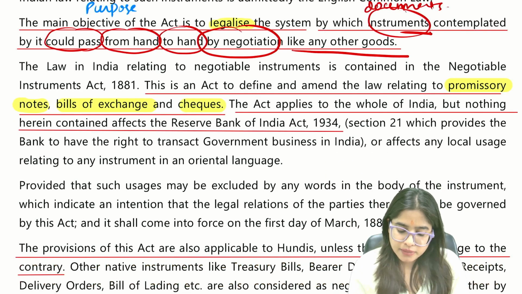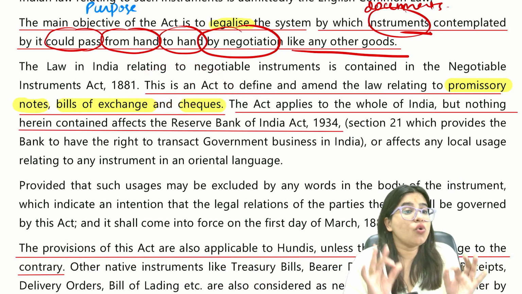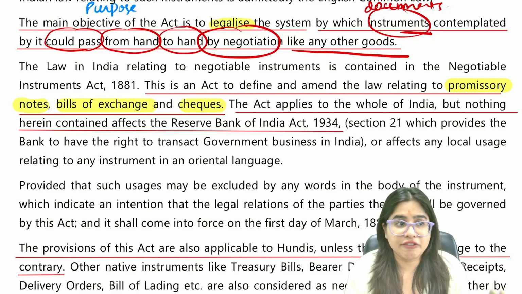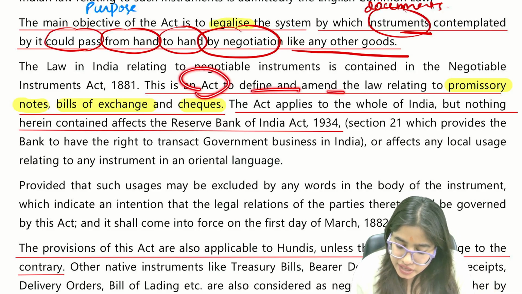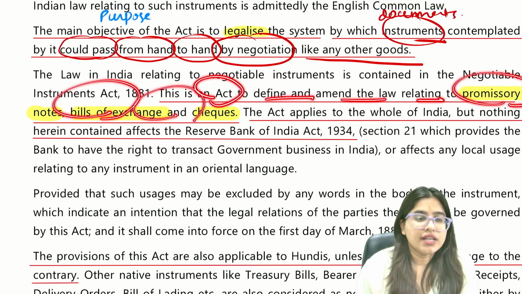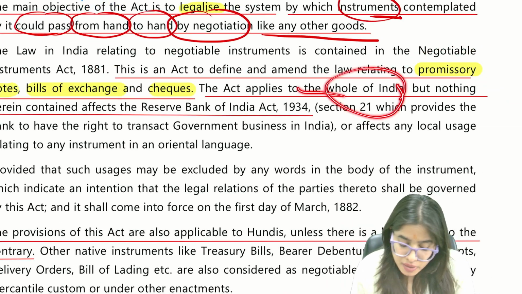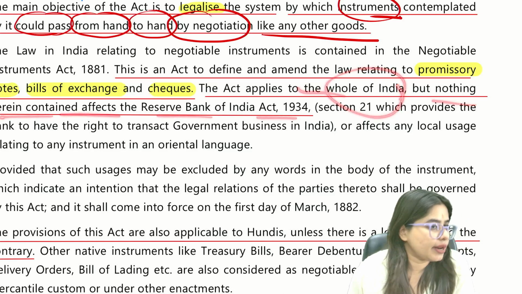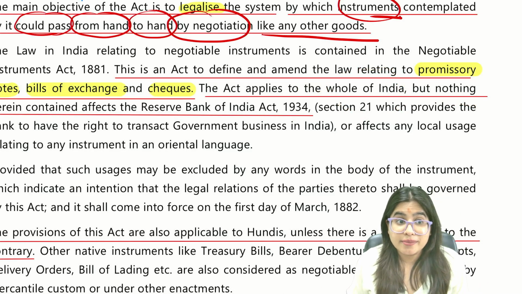Now, please come here. This is an act. Underline only what I have underlined, everyone. This is an act to define and amend law relating to promissory notes, bills of exchange, checks. This act applies to whole of India, but nothing here affects the RBI. This act does not apply to RBI. Why?